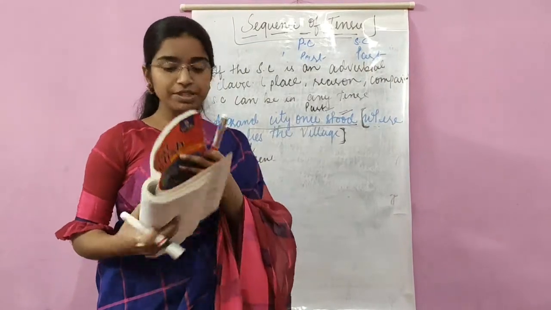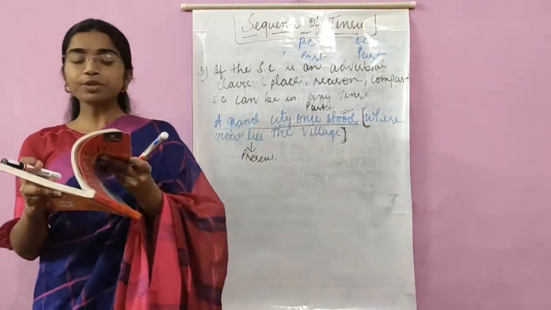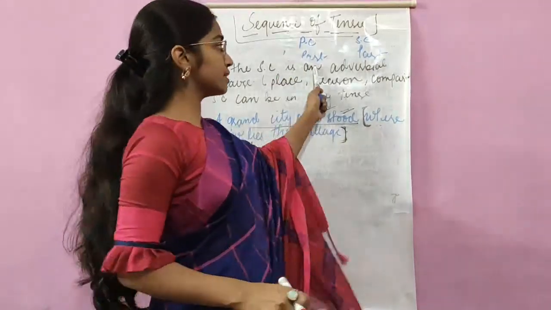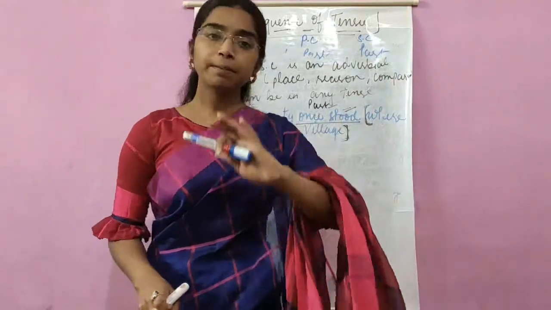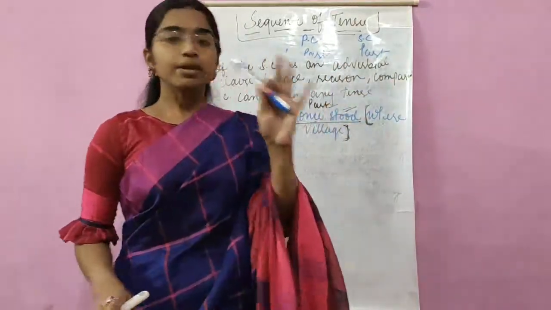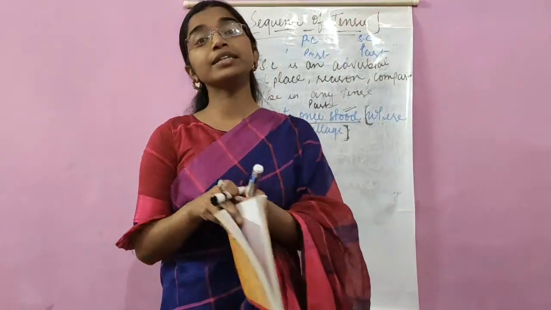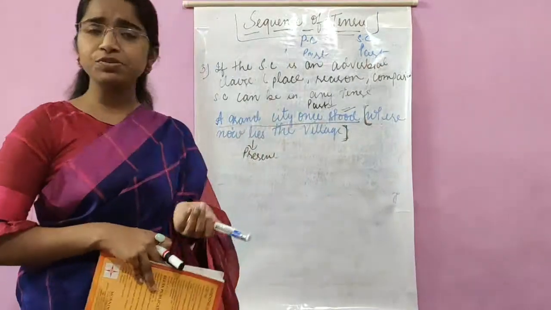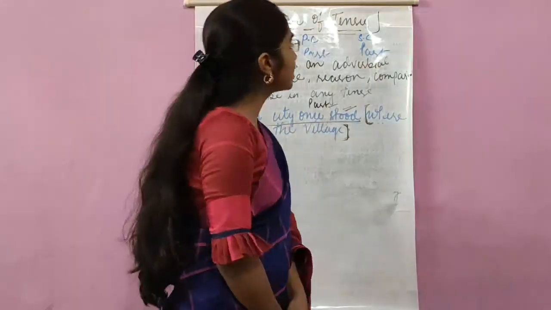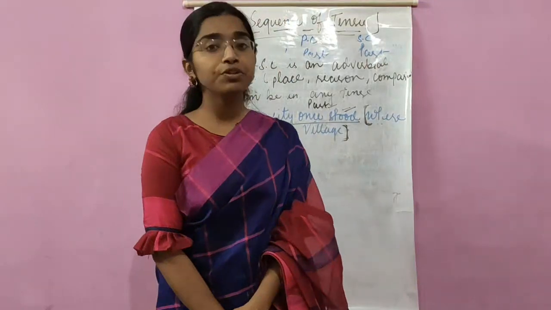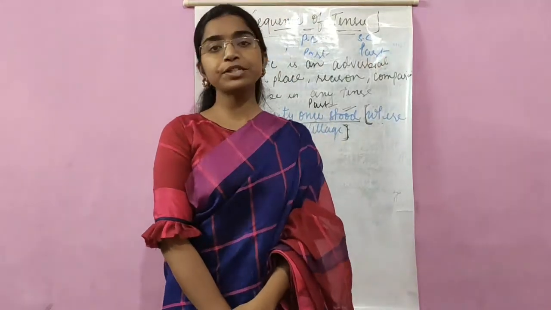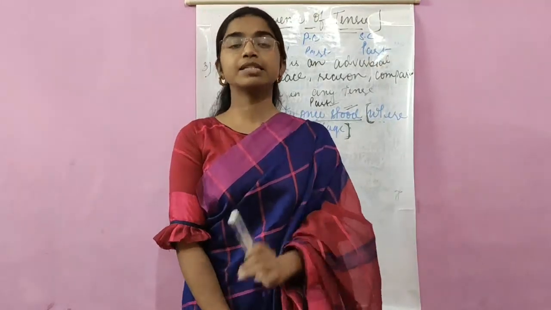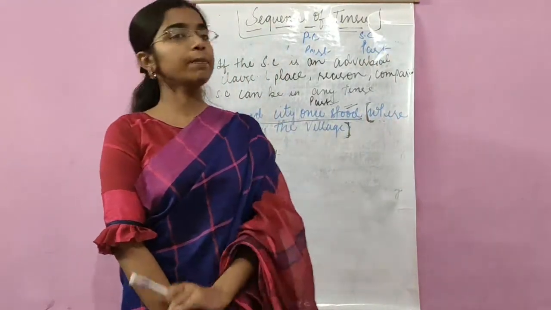Let me just repeat the rule once. What was the rule? The first rule was, if the principal clause is in past tense, the subordinate clause also will be in past tense. The examples I have given you. Now again there are three exceptions to this rule. What was the first exception? The first exception was very simple. It said that if the subordinate clause is a universal truth, fact or habitual action, in that case the subordinate clause will be in present tense even if the principal clause is in past tense.